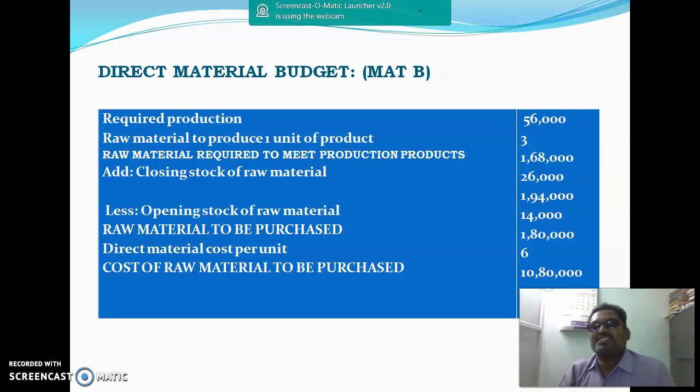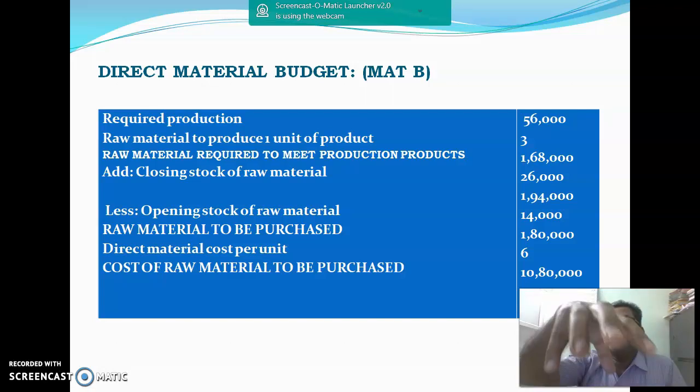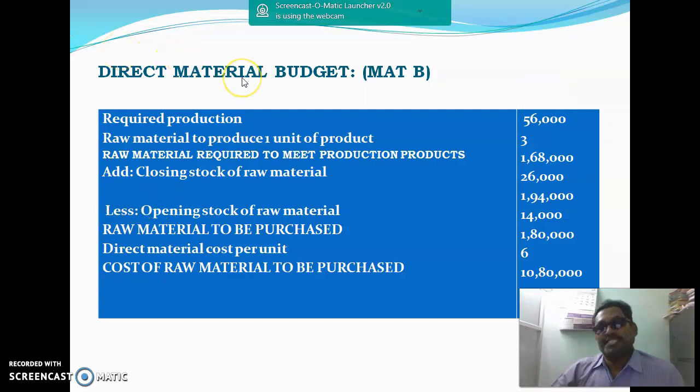So these are the functional budgets, and all budgets will be aggregated in the master budget. Based on the production budget, we prepared the direct material budget. Based on the production budget, we can also prepare the administrative expenses budget, selling and distribution expenses budget, and the factory production cost budget.